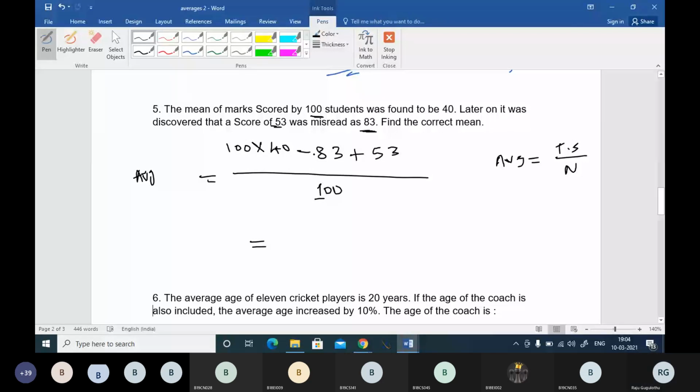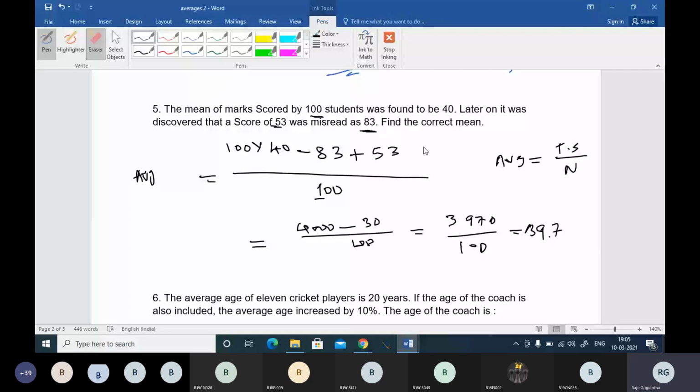It will come to 4000 minus how much? 53 minus 83, the difference is 30, right? Divided by 100. So it's 3970 divided by 100, nothing but 39.7. Please cooperate with my handwriting. 39.7 is the average.